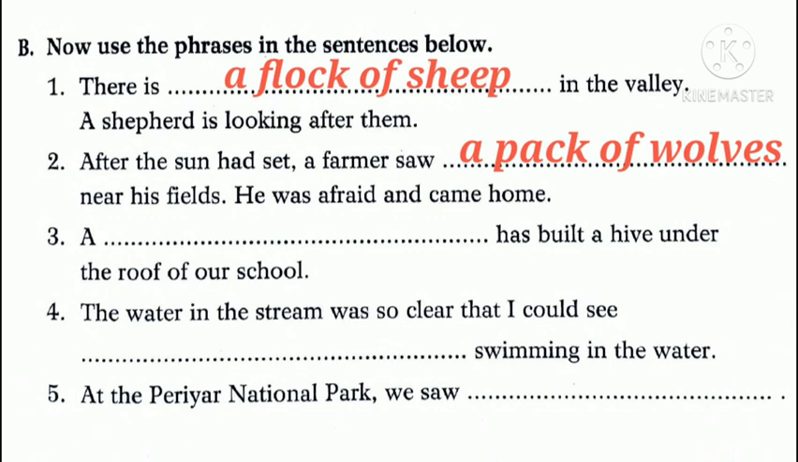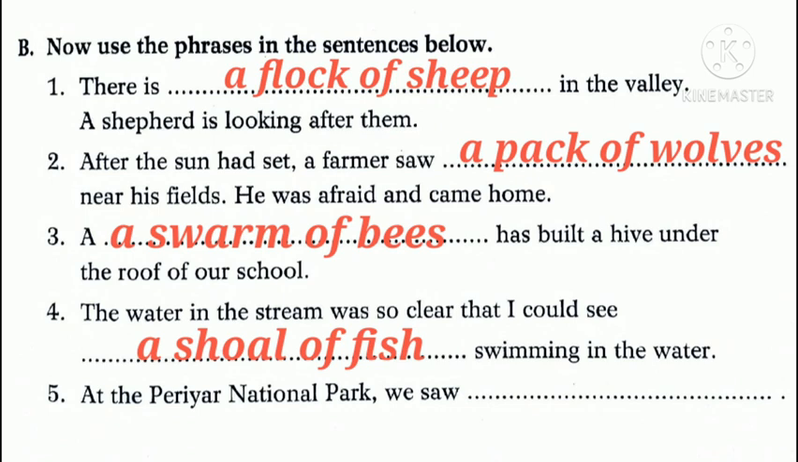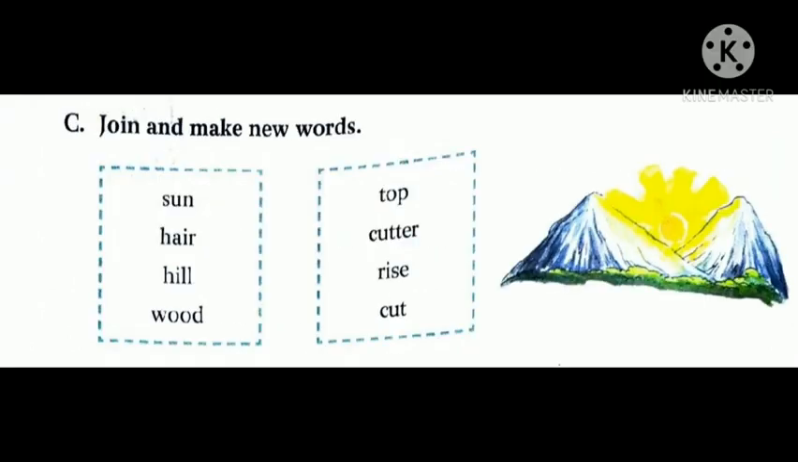Now let's do the third one. A swarm of bees has built a hive under the roof of our school. Now fourth one. The water in the stream was so clear that I could see a shoal of fish swimming in the water. Fifth one. At the Periyar National Park, we saw a herd of elephants. Now just turn the page and look at the next exercise.